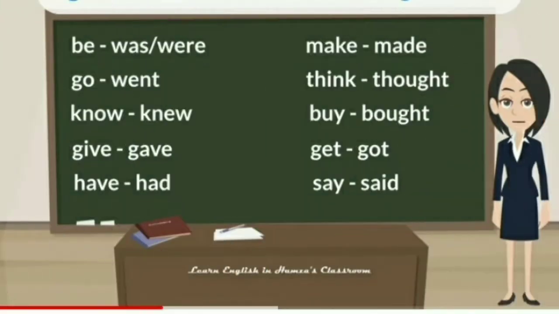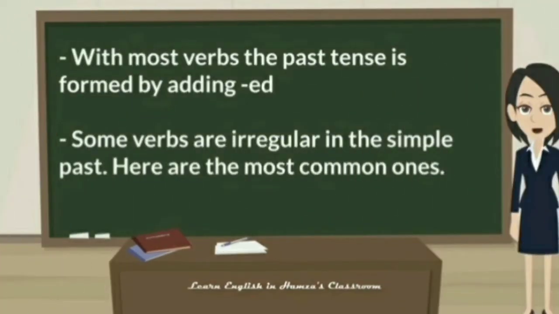And here some words are totally changed verbs. Go, went, know, knew, give, gave, have, had, make, made, think, thought, buy, bought, get, got, say, said. Some verbs form the past tense by adding ed.